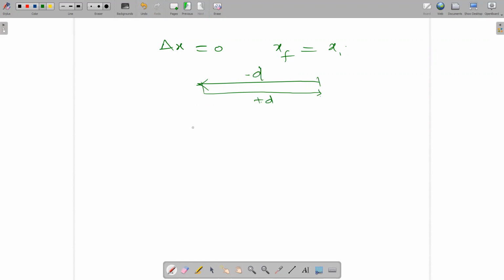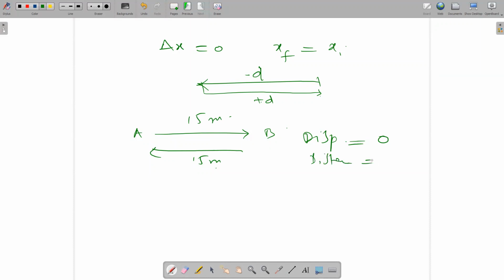If a body moves from A to B with 15 meters, then comes back to A with 15 meters, the same. So what is the displacement? 0. What is the distance? 30. Distance is without direction. I think you understand this one.